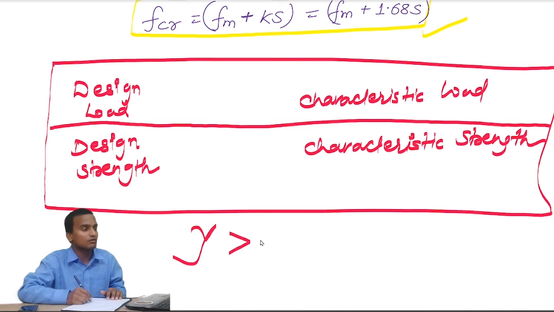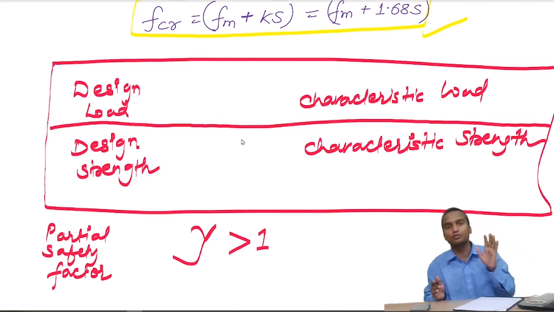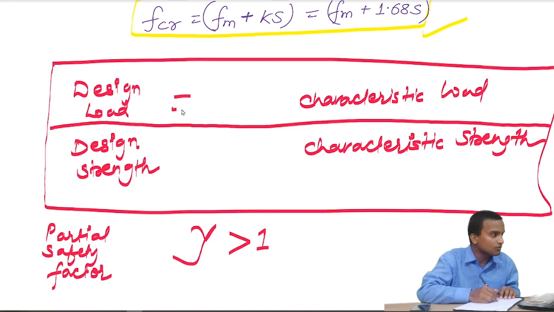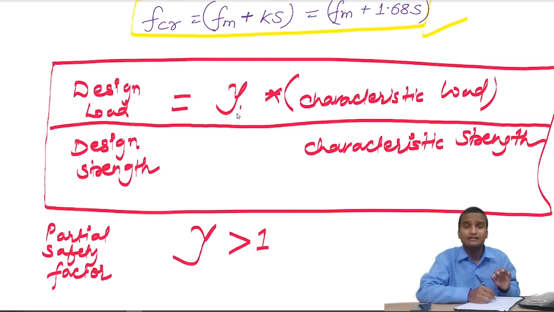So now let us relate design load with characteristic load. So load के केस में हम वर्स्ट टू वर्स्ट केस लेंगे, तो पार्शियल सेफ्टी फैक्टर को कैरेक्टरिस्टिक लोड में मल्टीप्लाई कर देंगे. तो design load is equal to partial safety factor multiplied by characteristic load, and when partial safety factor is used for loads, it is written as gamma f.